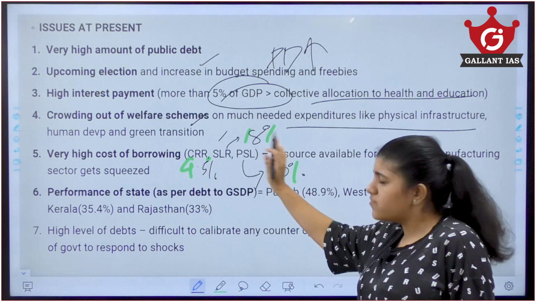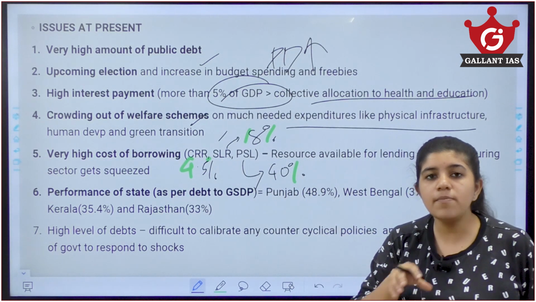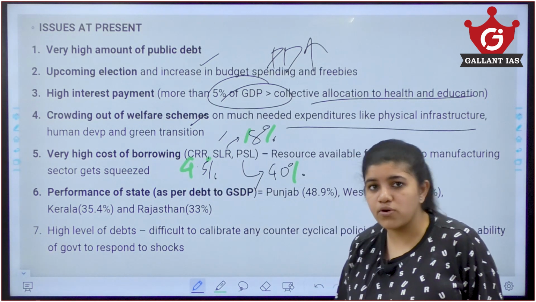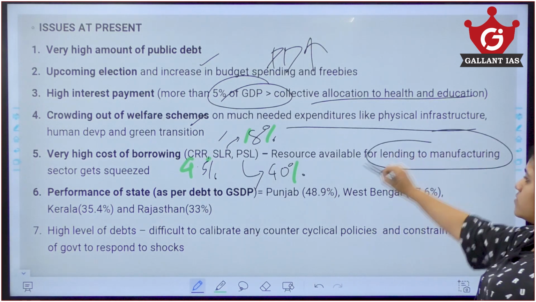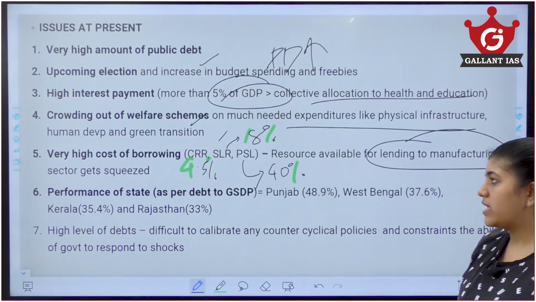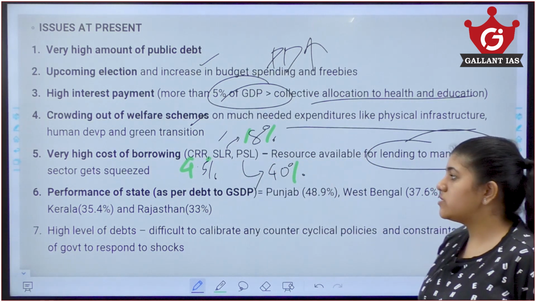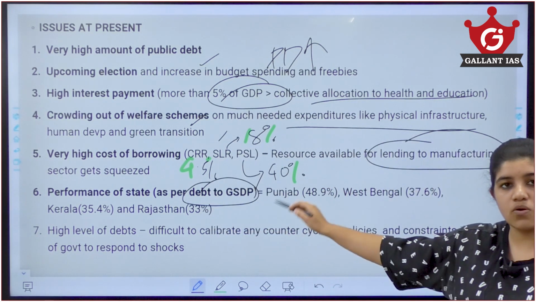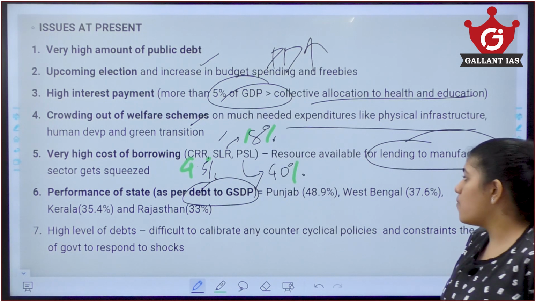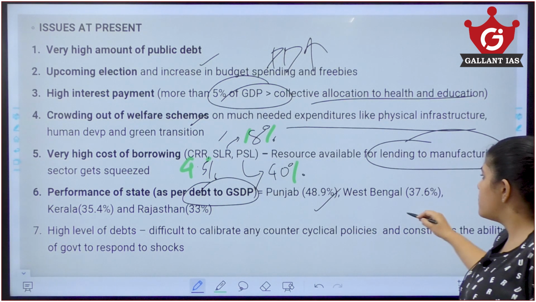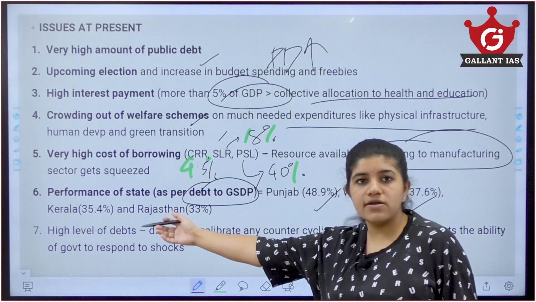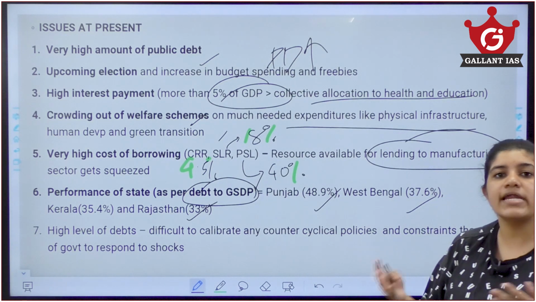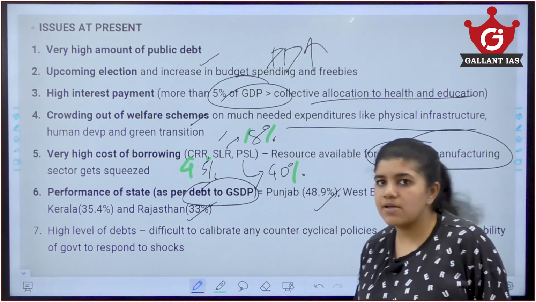And now, after keeping all this, the bank has only a very small percentage of amount to give out as loans. That increases the cost of borrowing, and this mainly affects lending to the manufacturing sector, which gets squeezed. So, that is the very high cost of borrowing which we need to know. Also, the performance of some states where their debt to GSDP, the gross state domestic product, is high: Punjab is close to about 50%, West Bengal 37.6%, Kerala about 35% and Rajasthan about 33%. These states will have a lot of problems in providing expenditure for other welfare schemes.